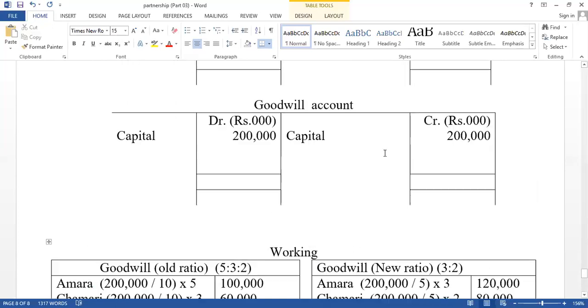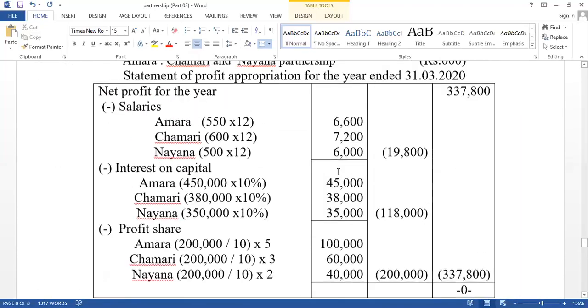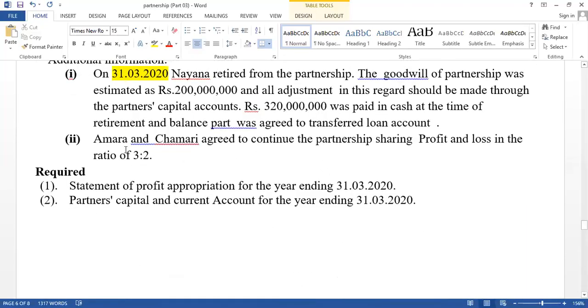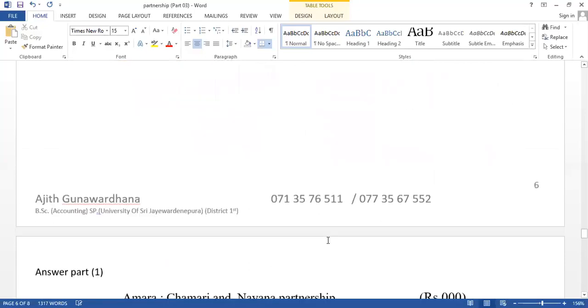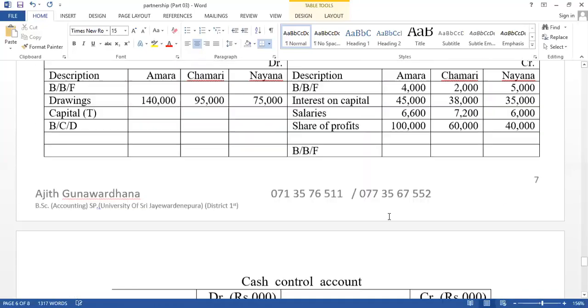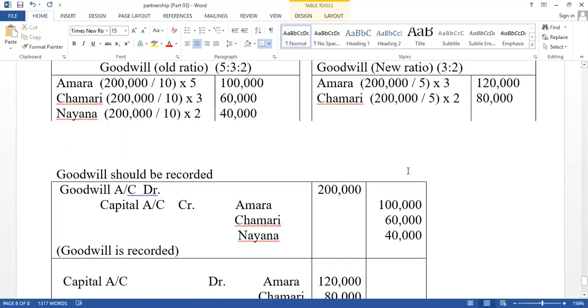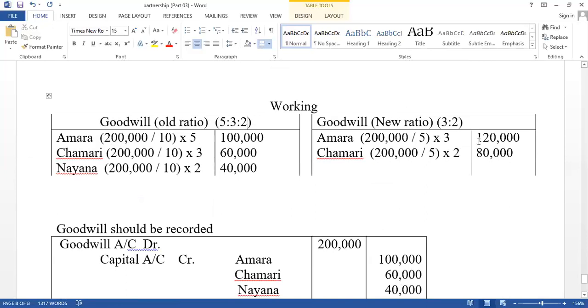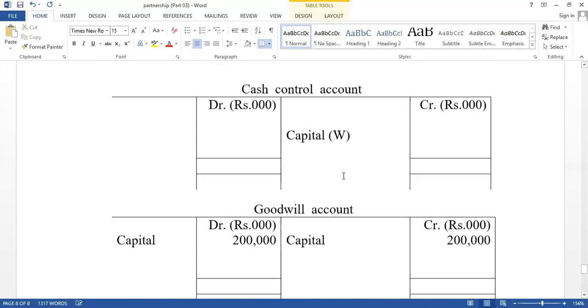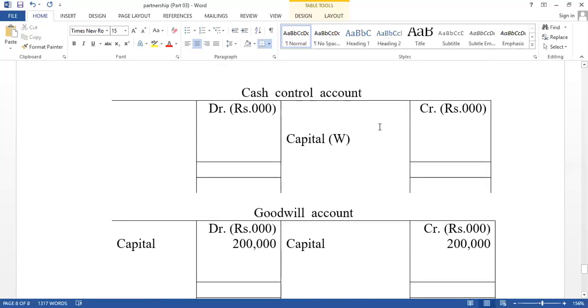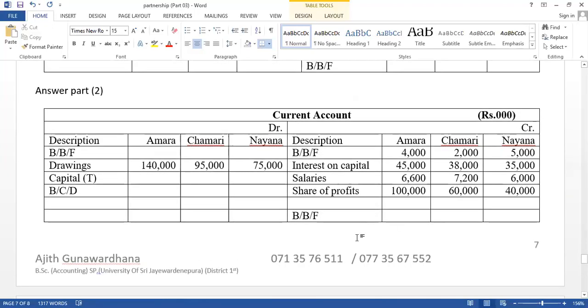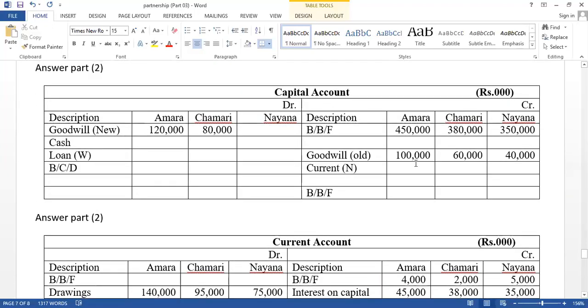The new ratio is 3:2. Think about the new agreement: only two partners are available, Amar and Chamari. Goodwill is not changed; total value is 200,000, divided by 5 into 3, giving 120,000 and 80,000. First, goodwill account debit, partners' capital account credit, and goodwill account credit, partners' capital account debit. In the normal way, through the partners' capital accounts: old ratio credit, new ratio debit.